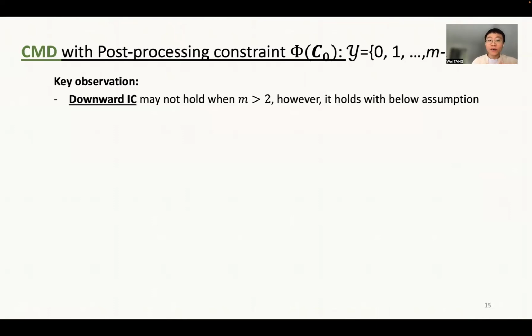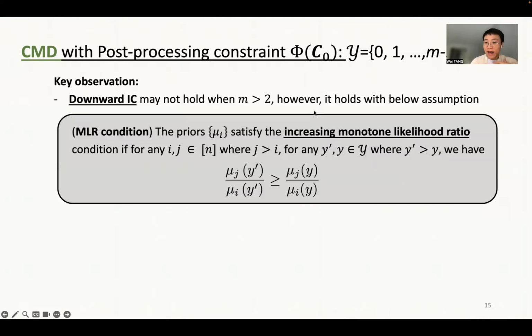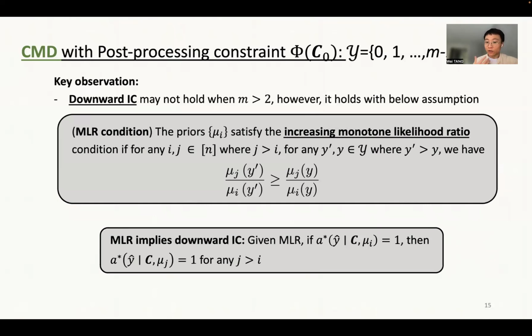And unfortunately, the downward IC may not hold when the outcome space is beyond the binary, but it actually holds under a condition on the data instance prior. As long as the underlying data instance distribution satisfies this increasing monotone likelihood ratio, then we can show that there still exists a downward IC property in our problem.